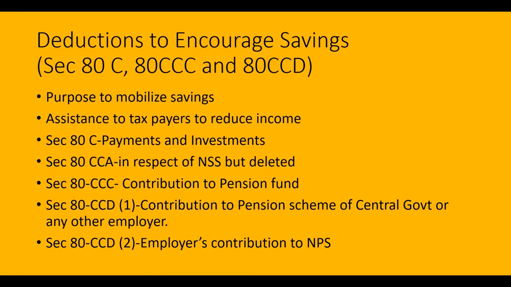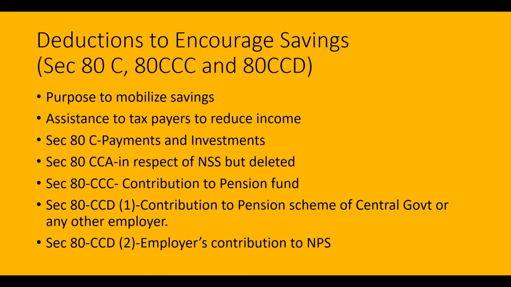And such deductions are section 80C with respect to the deduction which is allowed for making certain payments and making certain investments. Section 80CCA in respect of national savings scheme, but which is now deleted right now.